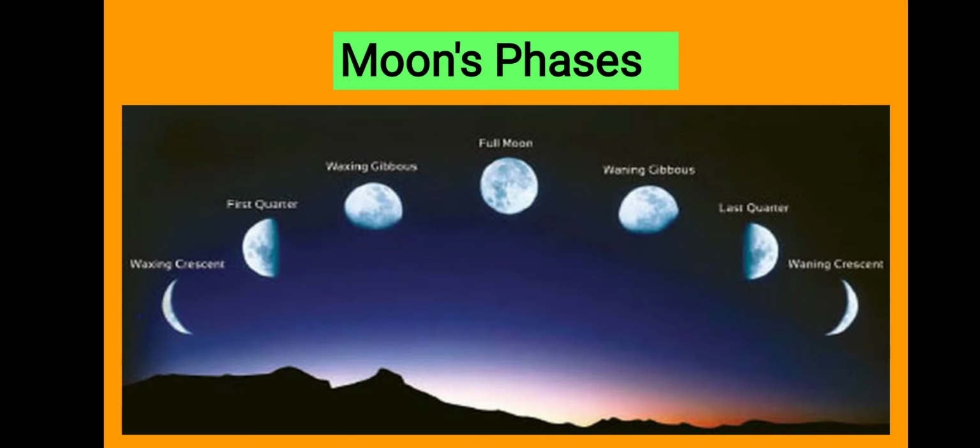There are two days that are very important in the moon's phases. The first one is the full moon day. When we are able to see the full moon, it is known as the full moon day, or in Marathi we call it Purnima. Okay, and the second important day is new moon day. When we are not able to see the moon, it is known as the new moon day, or it is called in Marathi Amavasya. Okay.